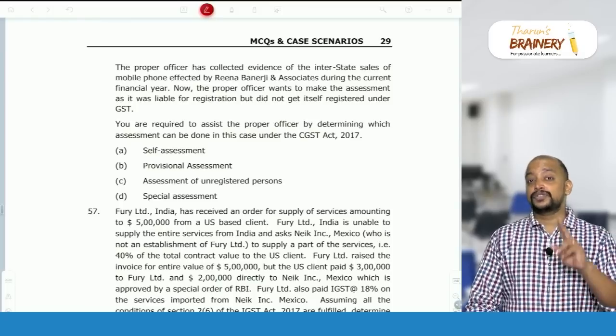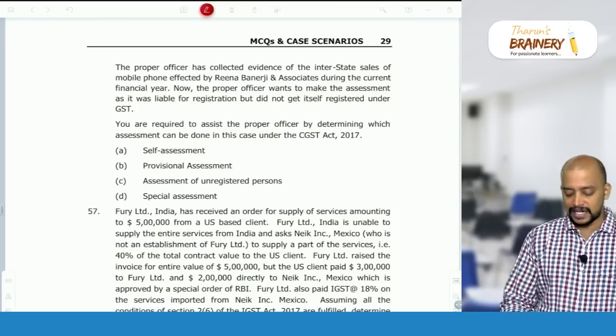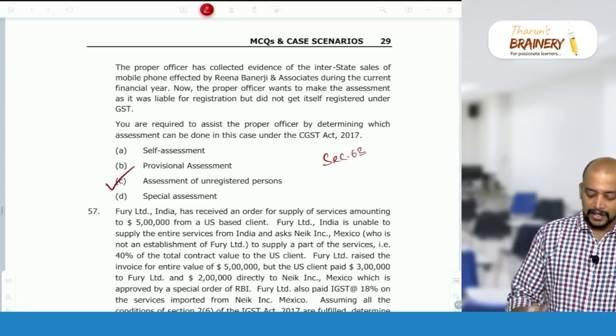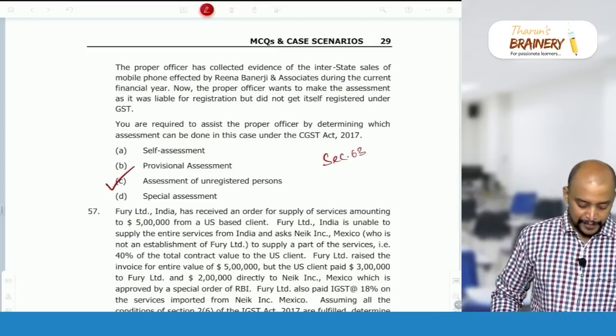Best judgment assessment: we have sections 62 and 63. Section 63 is best judgment assessment with respect to unregistered persons. Okay, so option C is the answer.